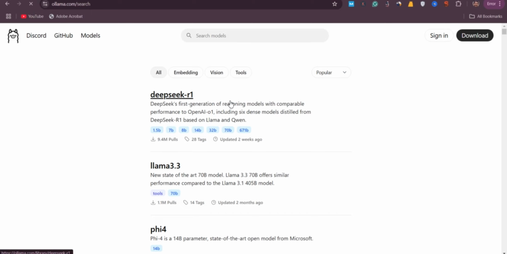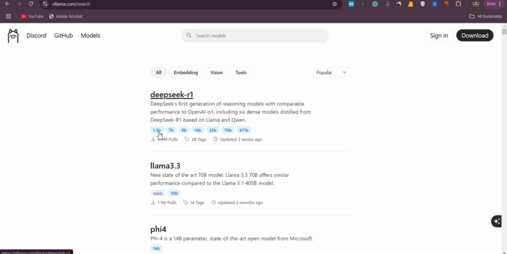Then I want to pull Deepseek R1 to my local machine and try to run it. Here you will see different parameter sizes: 1.5 billion, 7 billion, 8 billion, 14 billion parameters.